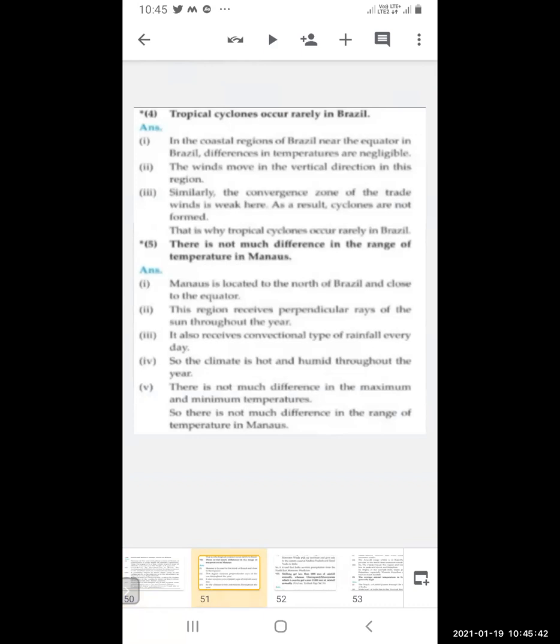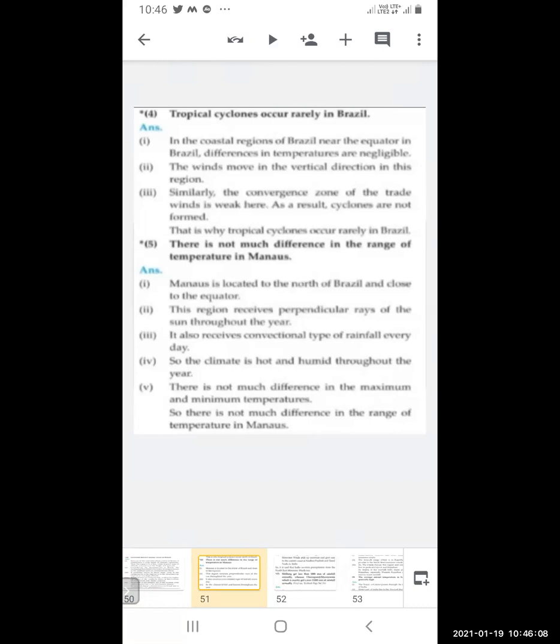Tropical cyclones occur rarely in Brazil. In the coastal regions of Brazil near the equator, differences in temperature are negligible. The winds move in the vertical direction in this region. Similarly, the convergence zone of the trade winds is weak over here. As a result, cyclones do not form over here. So tropical cyclones occur rarely in Brazil. So Brazil does not have cyclones.